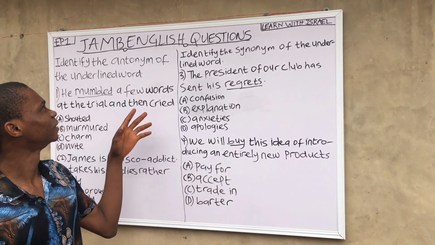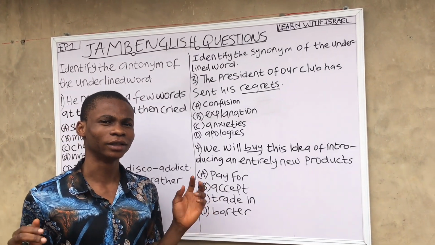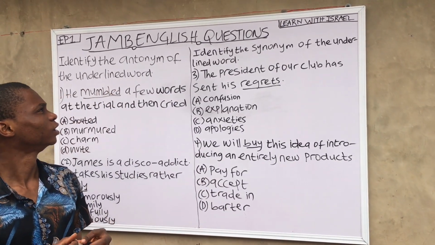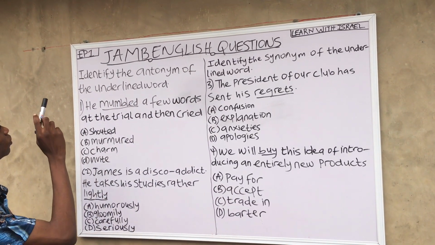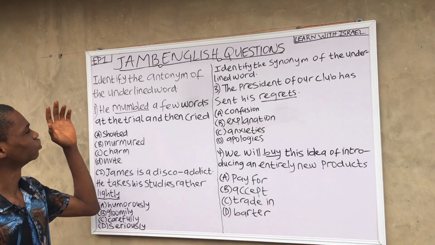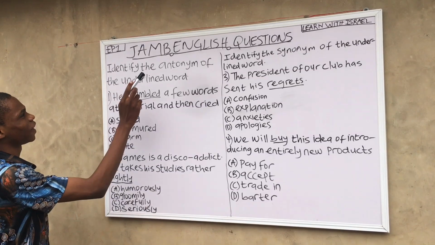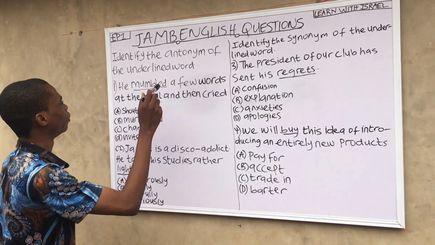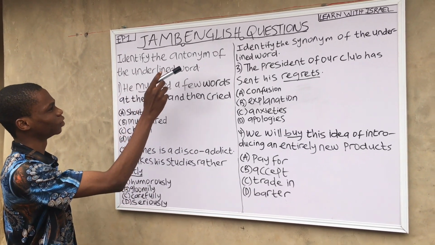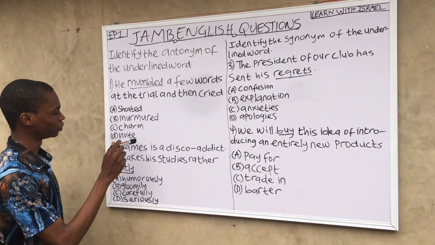So today we'll be treating episode 1 for JAMB English question series. We'll start from question 1 to question 20. Let's get started. Identify the antonym of the underlined word. So we'll be identifying the antonym for question 1 and question 2.